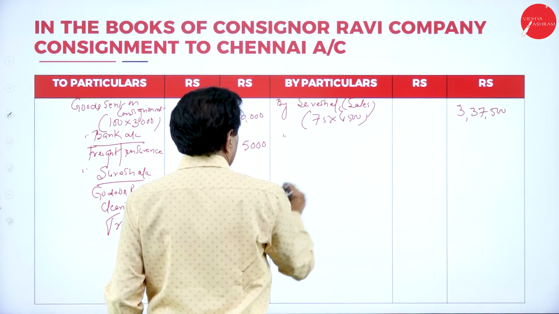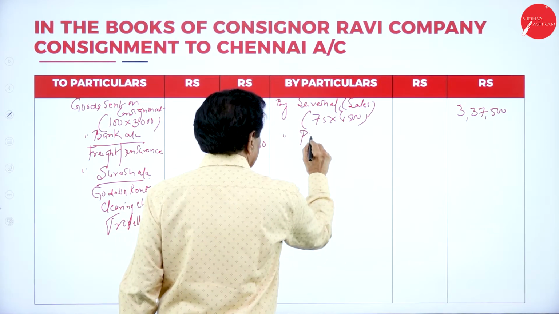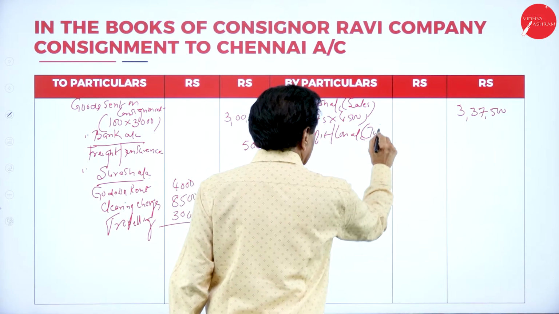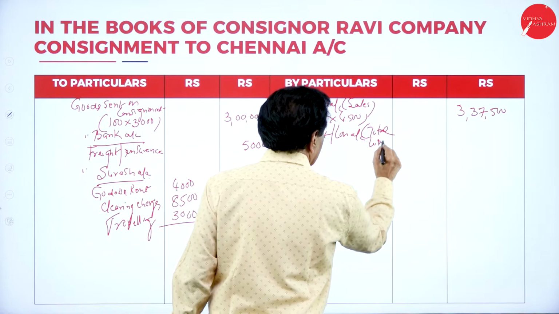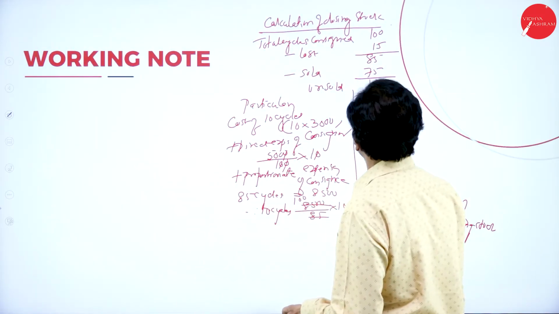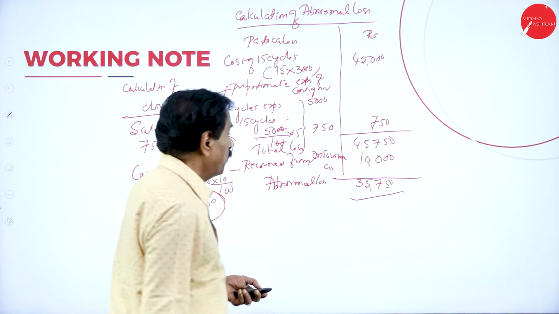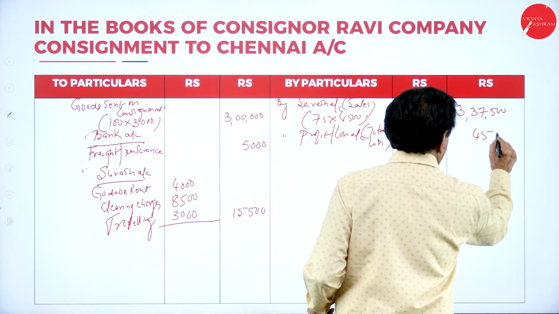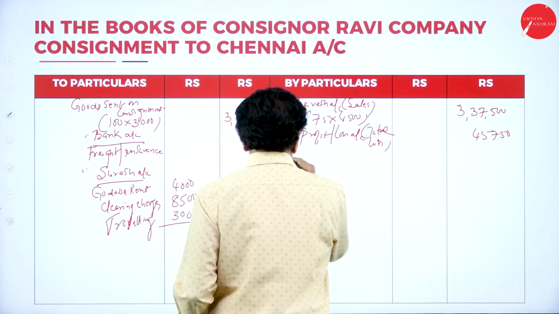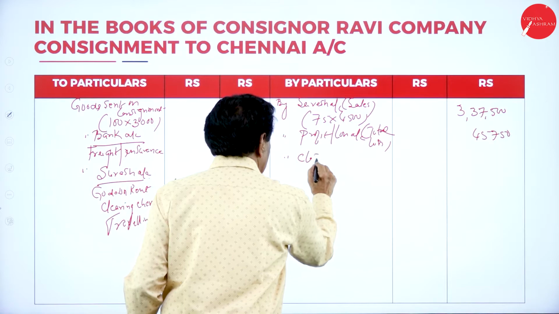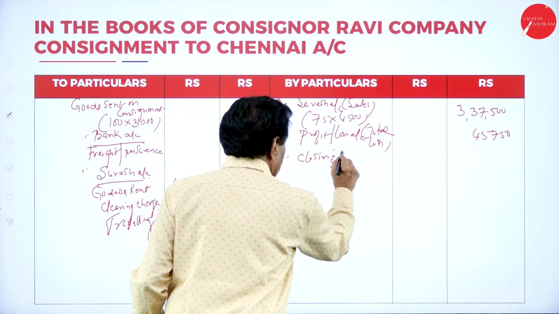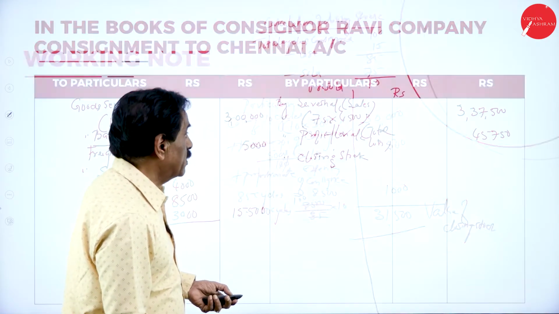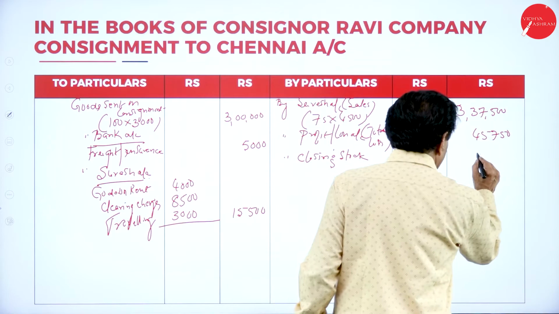By profit and loss account, total loss you have to write here. What's your total loss here? Your total loss is 45,750. Then by closing stock, unsold stock value. What's your closing stock? 31,500.